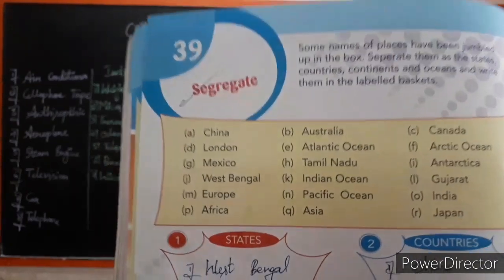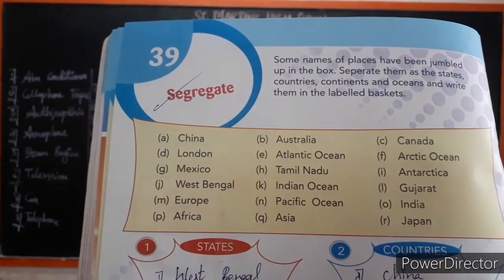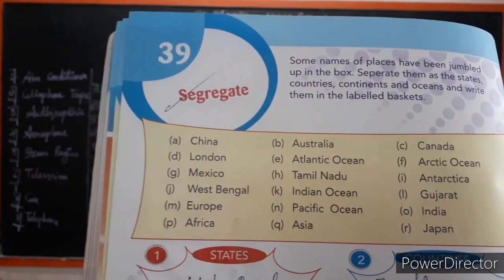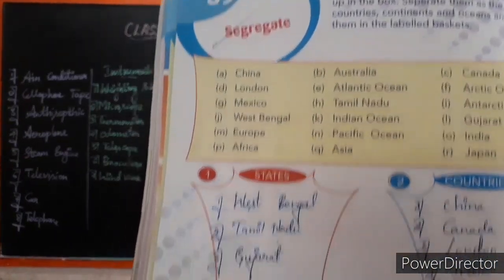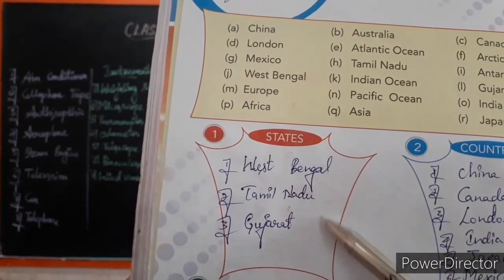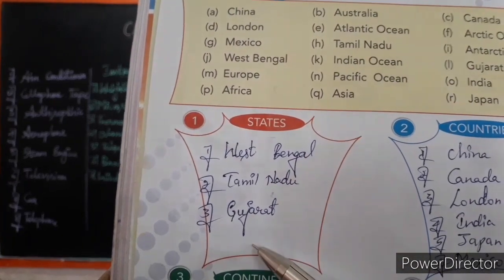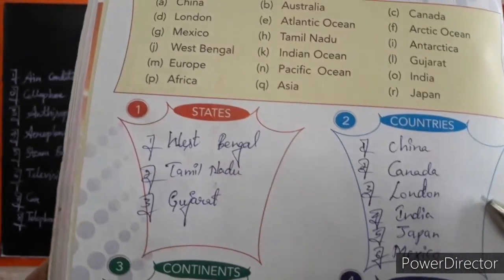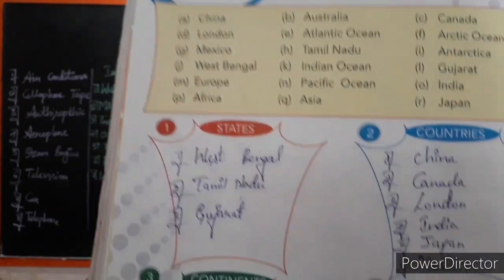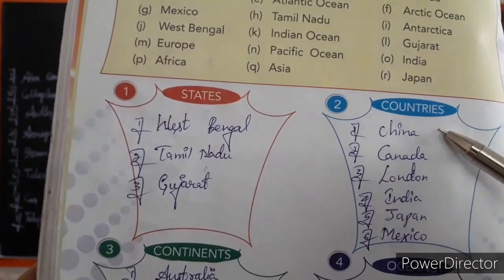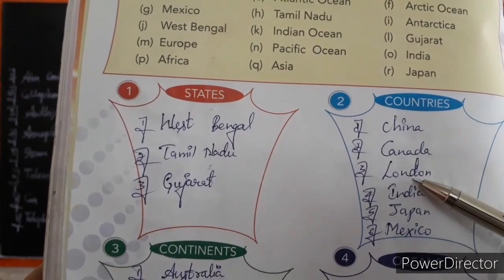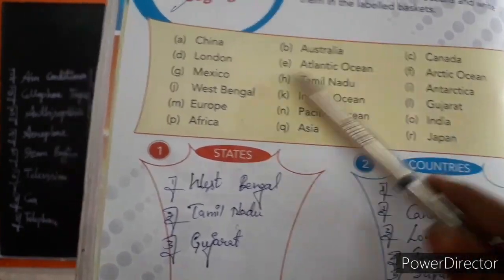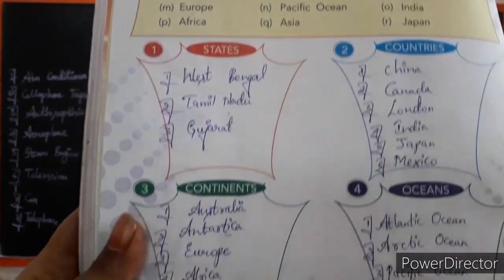So children, going to the next, segregate. Segregate means here are some jumbled continents, countries and ocean states. They have been given in the box. We should separate them. Segregate means separating. So in this we have separated some states: West Bengal, Tamil Nadu, Gujarat. You can select the words here, children. Select the states. Now in the box, select the countries and write the correct answers. First one, China, Canada, London, India, Japan, Mexico. These are the countries given in the box. Search for them and write the correct answers, children.